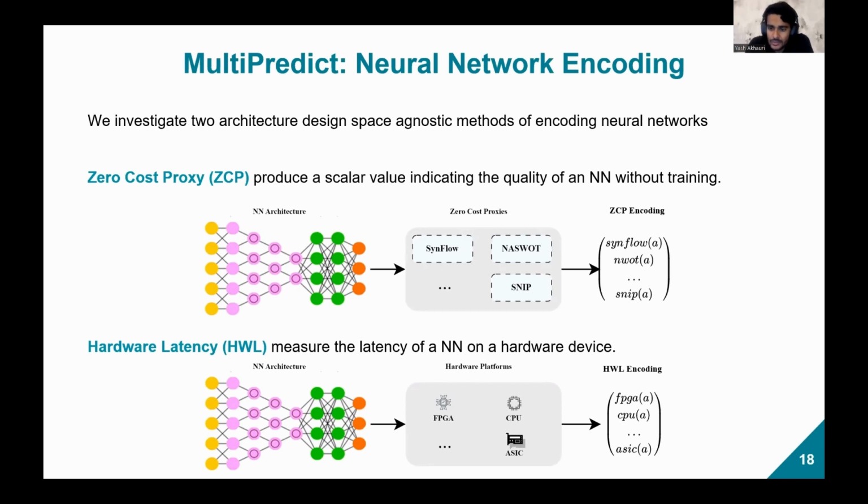Hardware latency is simply the measurement of the latency of a neural network on a given hardware device. To generate the HWL encoding, we have a bunch of hardware platforms, evaluate the latency of a given neural network architecture on each of those platforms, and concatenate the results to create the HWL encoding.